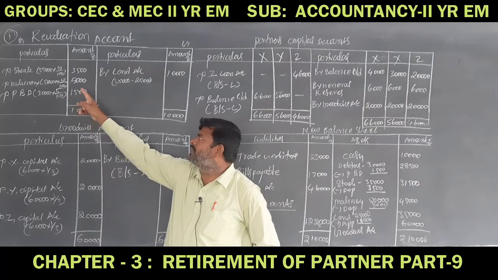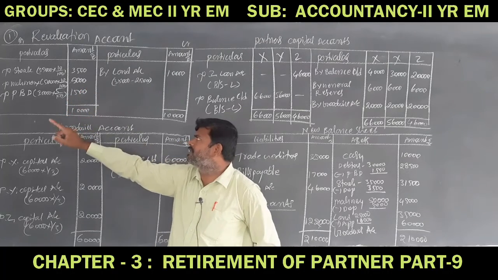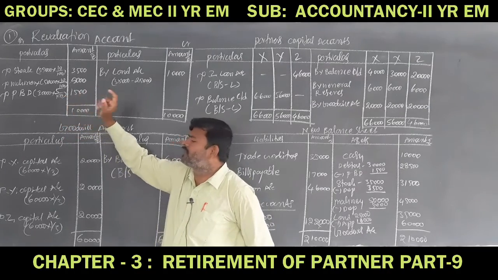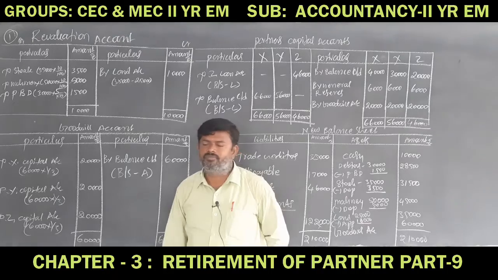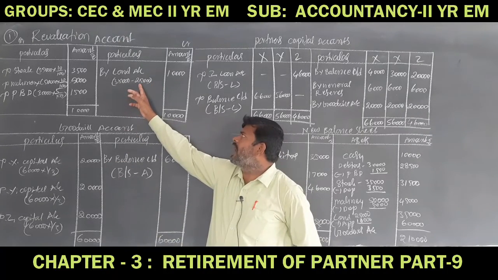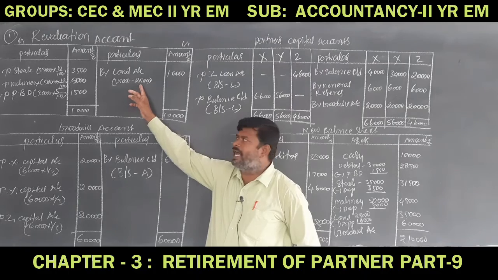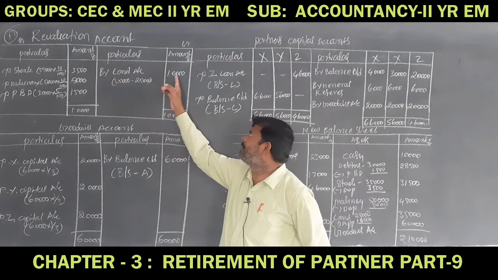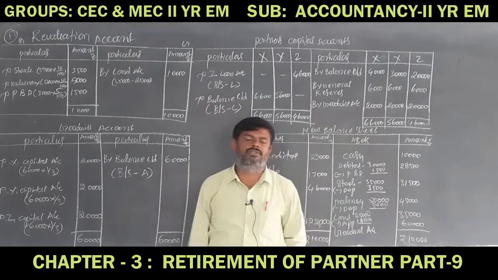Machinery 50,000 at 10%, 5,000 rupees. PBD 30,000 at 5%, 1,500 rupees. As per the balance sheet the land value is 25,000 rupees, as per adjustment it is 35,000 rupees, meaning appreciation of assets is 10,000 rupees.